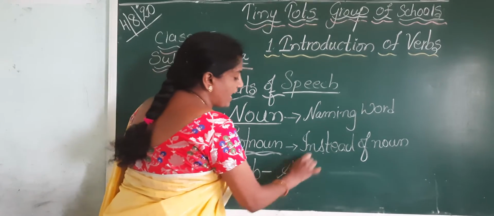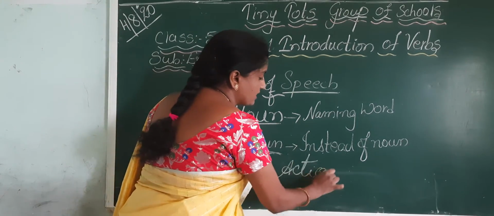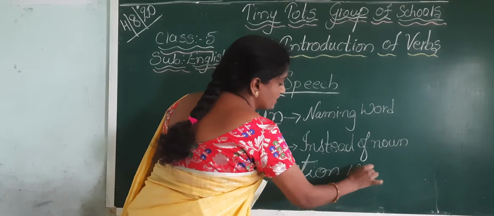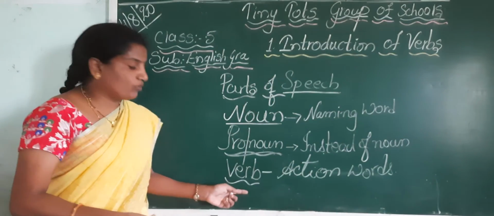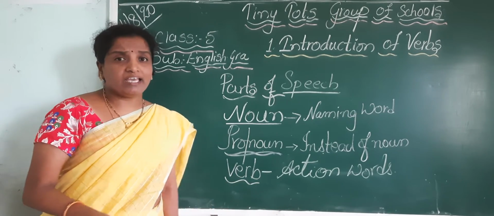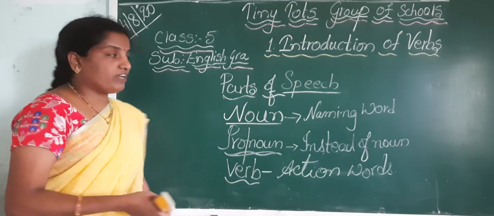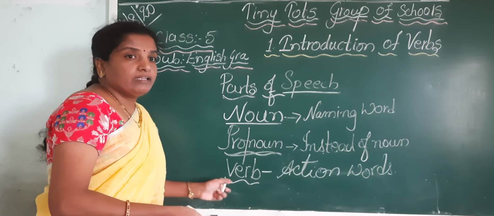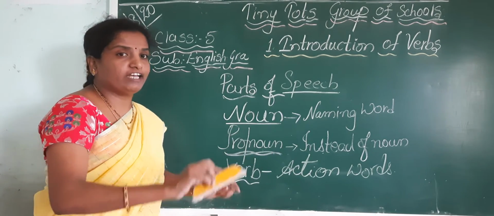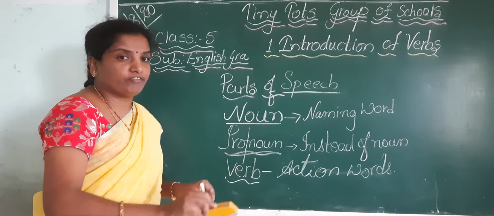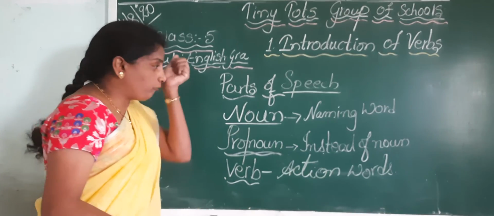It denotes the actions of the subject. We can explain it as the work done by the subject; that particular work is denoted by the verb.